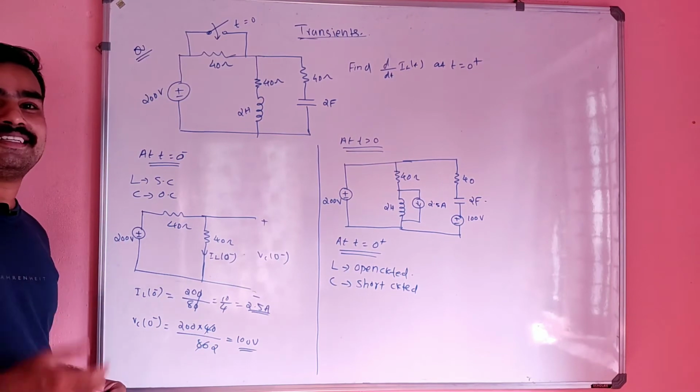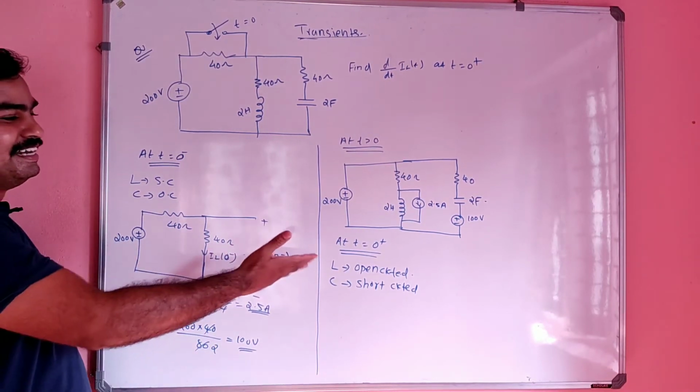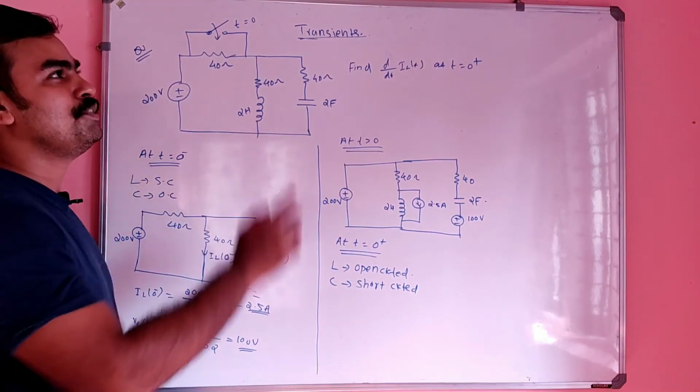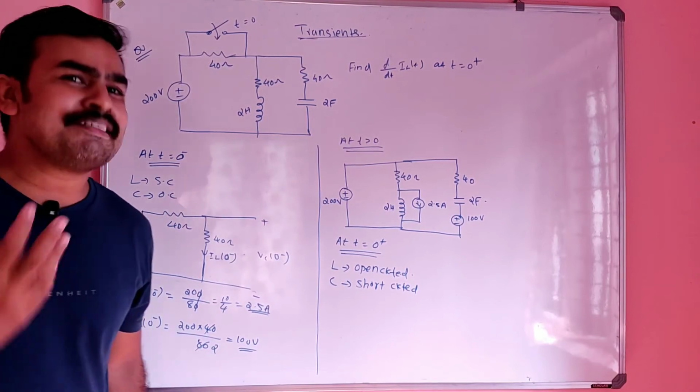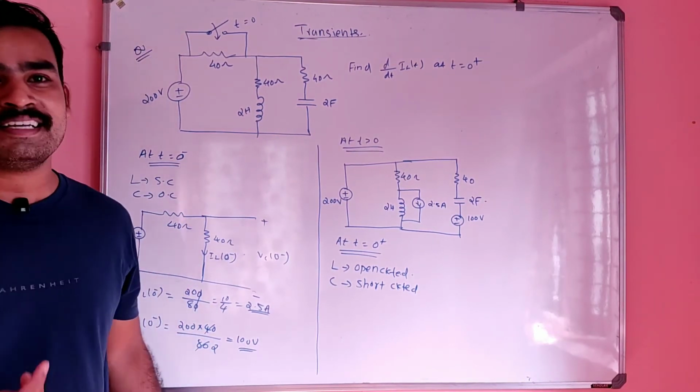Actually, when I was a student in my BTech classes, the teacher would simply write that at t is equal to 0 it will be open, and I wondered what the physical meaning is. But I started thinking and arrived at a conclusion.